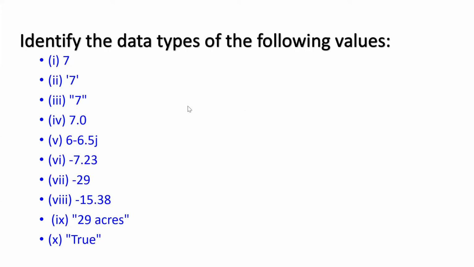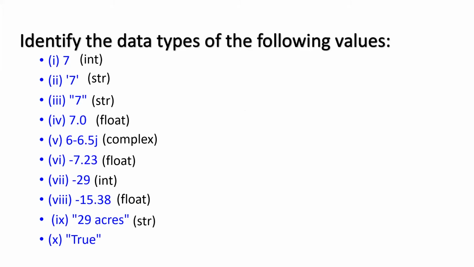So these are the data types. First value is int, second is string, third is string, fourth is float, then complex, float, int, float, string, and true. String. So this was about data types. Now till this point, any doubt you can ask me. The second value 7, it shouldn't be a character because it's in single inverted comma. There is no character data type in Python. In Python, it is string only. Okay. Fine. So this was about the data types.